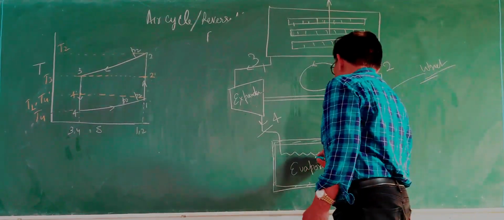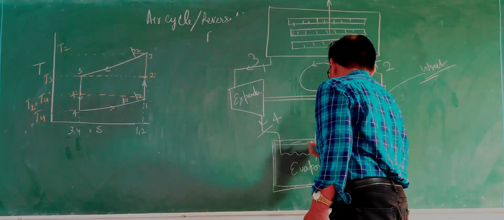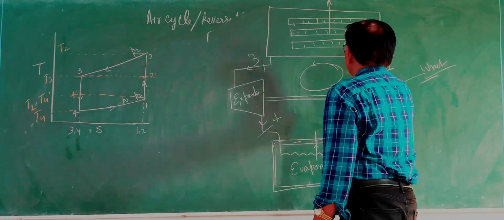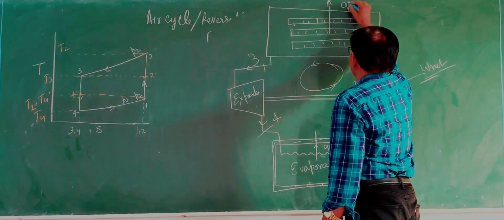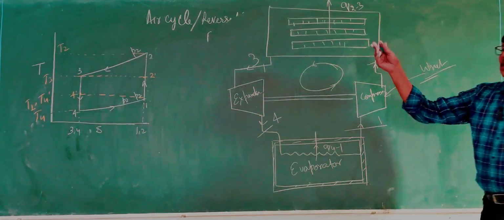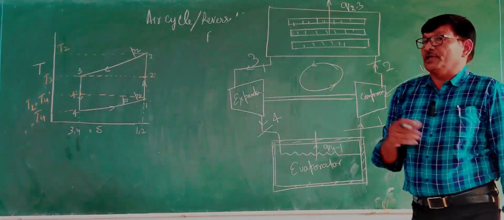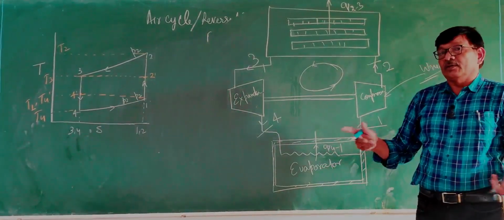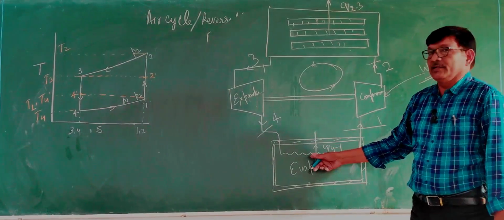So here in process 4-1, energy will come to the system, Q4-1, and in process 2-3, energy is released from the system, Q2-3. Q2-3 is going out from the condenser to the surroundings, and in process 4-1, energy from the cooling space comes to the evaporator.